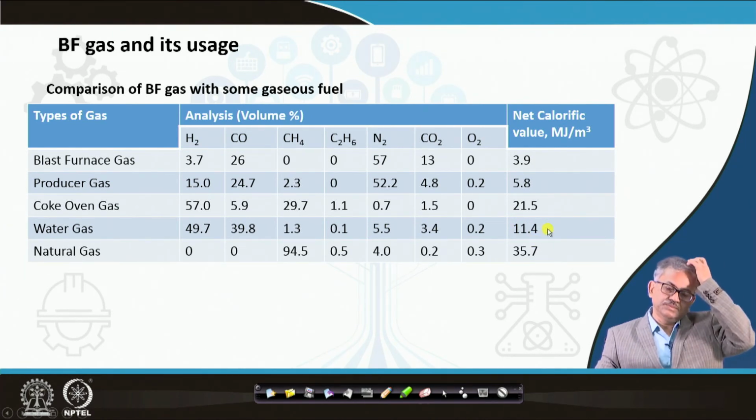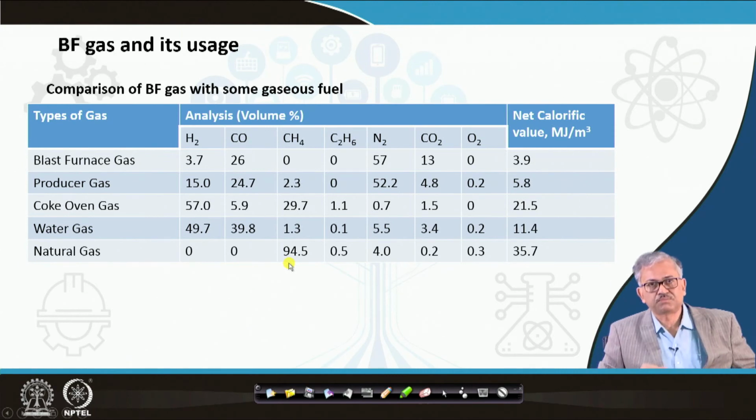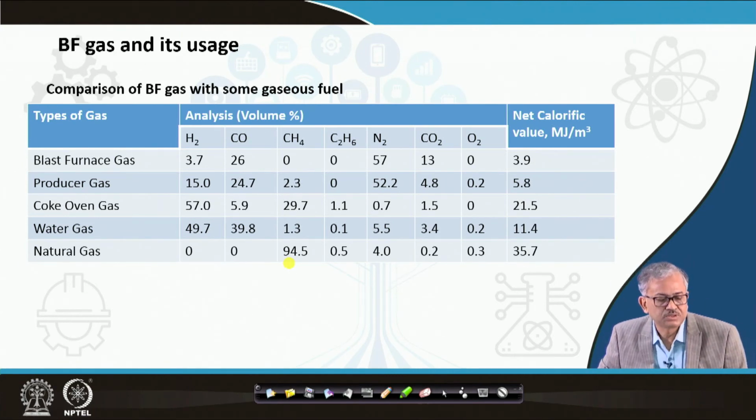Okay. And finally, we have the natural gas, that is mostly methane. So 94.5 is methane, ethane 0.5, nitrogen 0.4%, and the CO2 0.2, oxygen 0.3. So the majority is methane. So mostly the fuel is the methane 94.5, and that is why its calorific value is very high, 35.7. So this is the comparison. Blast furnace gas is a byproduct of blast furnace operation,